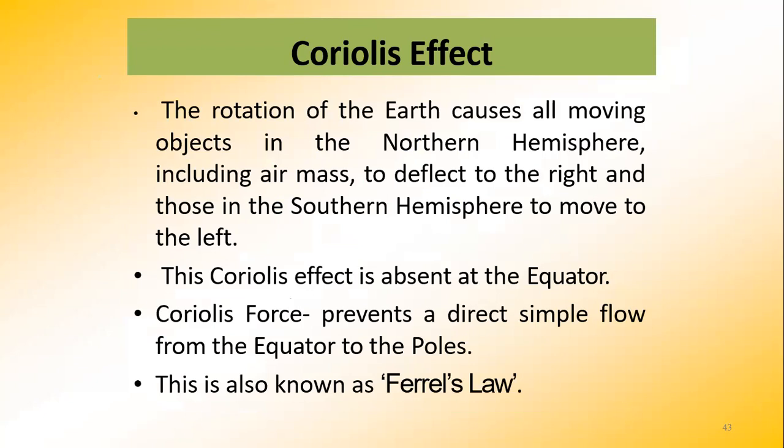So the Coriolis effect is absent at the equator, and it is the most at the northern and southern hemispheres. This effect prevents the direct simple flow from the equator to the poles, and this is also called Ferrel's law. Okay, so now